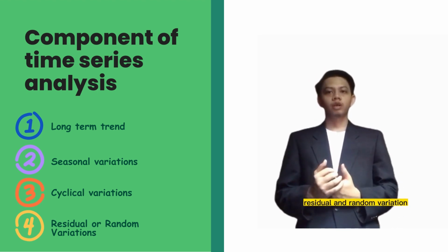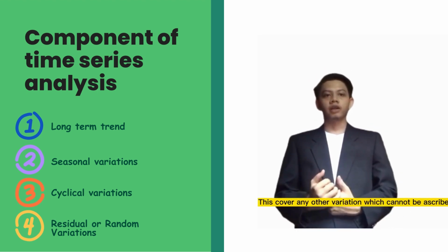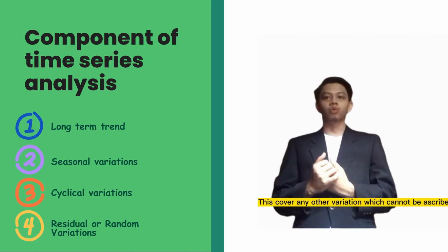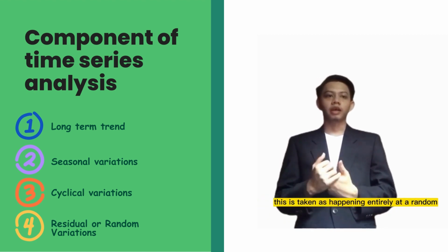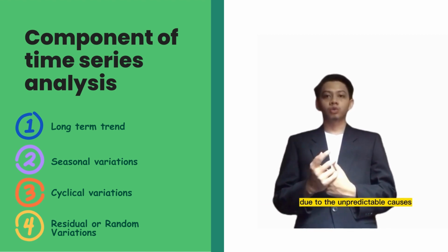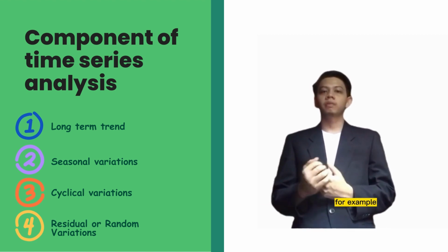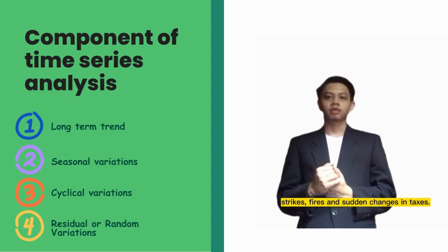The last one, residual and random variation. These cover any other variation which cannot be ascribed to seasonal variation, cyclical variation, or long-term trend. This is taken as happening entirely at random due to unpredictable causes. For example, strikes, fires, and sudden changes in taxes.